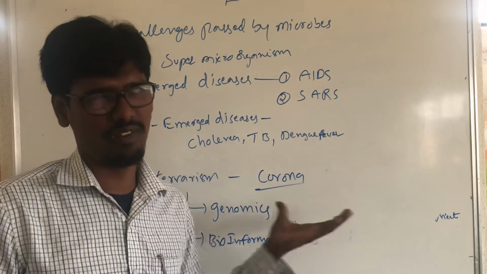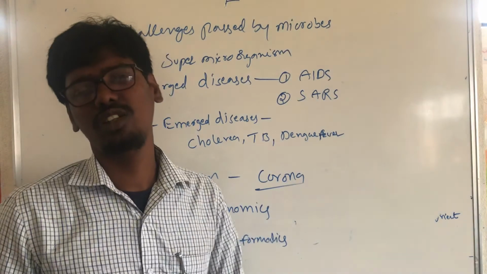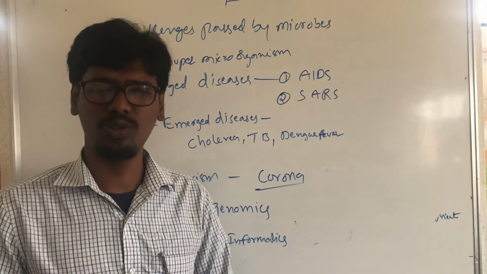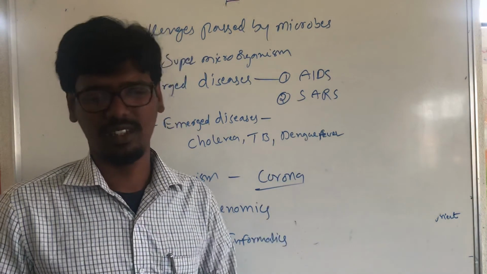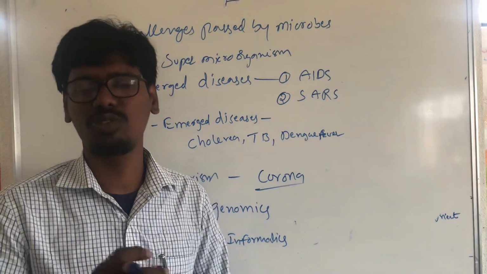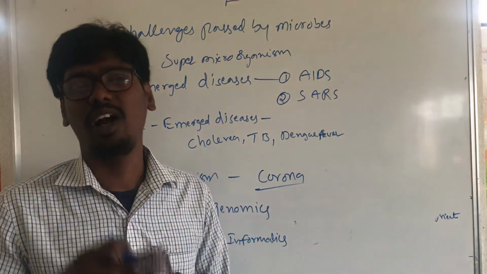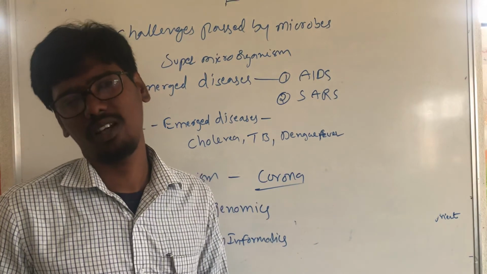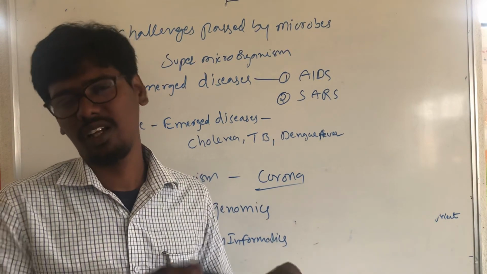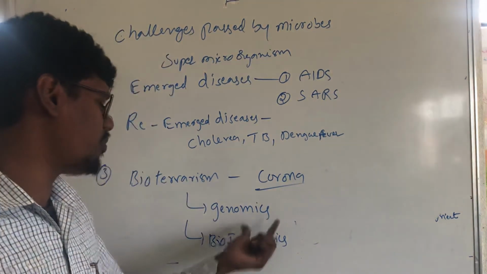To prevent these viruses, genomics and bioinformatics are used to make the vaccine. The vaccine kills viruses and builds immunity power and antibodies, so whenever corona enters, they react and kill it. That is genomics and bioinformatics.